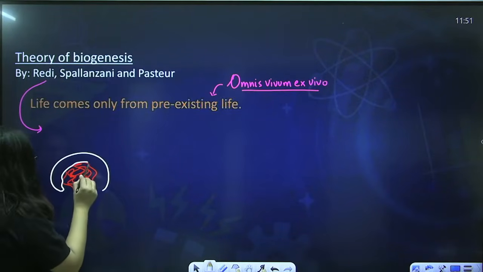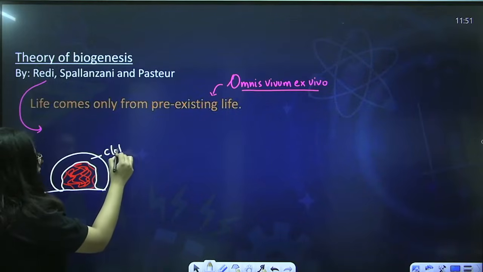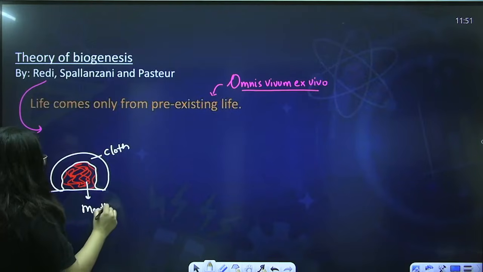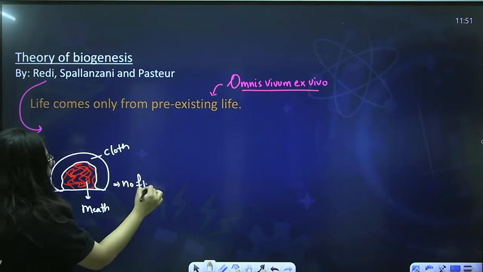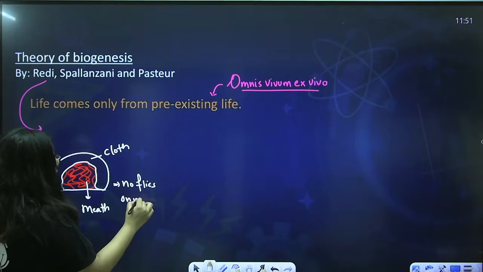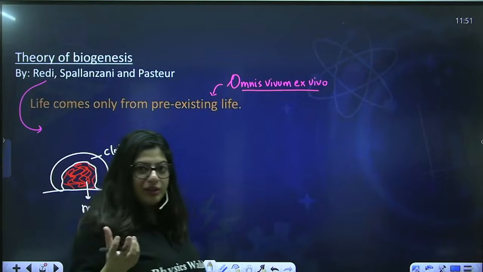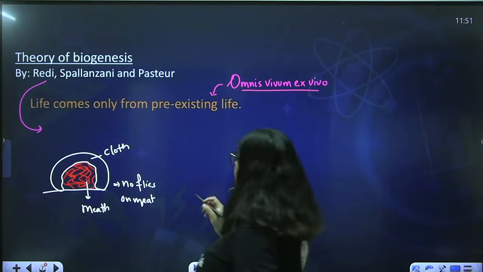Imagine that's a cloth, and this is the meat. When he covered it with the piece of cloth, there were no flies on the meat. So now explain, did the meat give rise to flies? No.